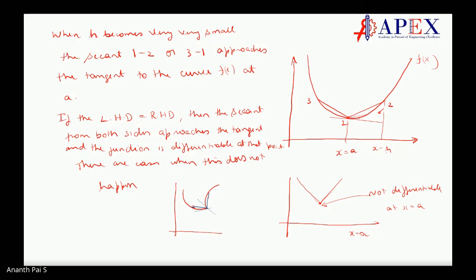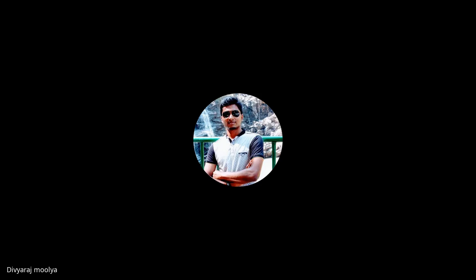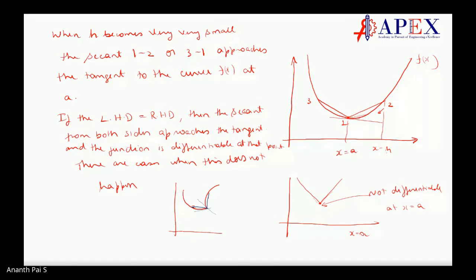Make sense? If I take this point, there's only one point. If you want to draw a tangent or a secant, you need 2 points. When it is coming at a small corner, you have only 1 point at the corner. You don't have 2 points. How can you draw a secant there?